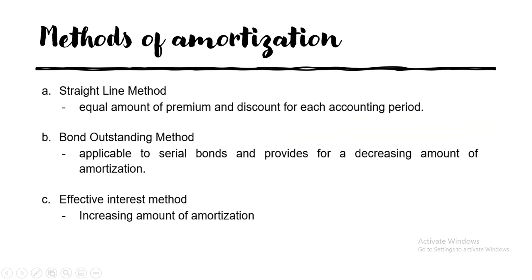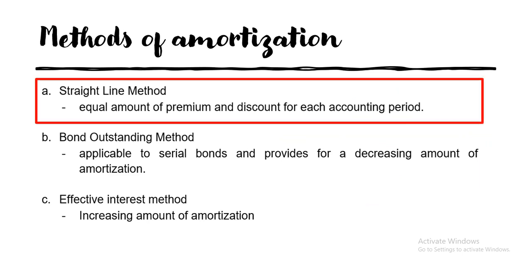And then let's discuss the different methods of amortization. So there are 3 different methods of amortization. First, the straight line method of amortization, which is an equal amount of premium or discount for each accounting period. So every year, it would have a uniform amortization.